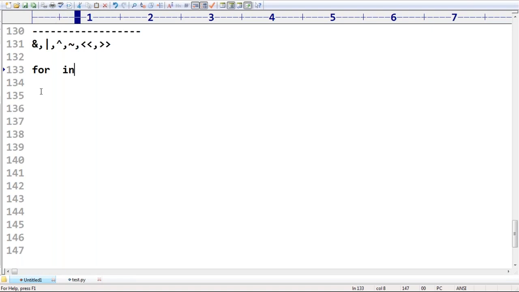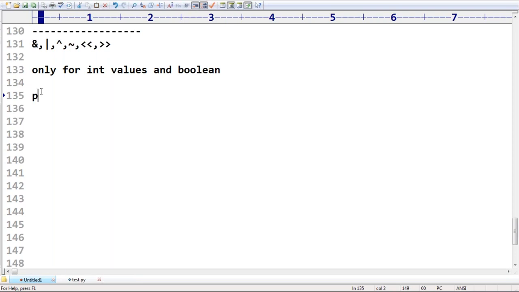These operators are applicable only for int values and the Boolean type. By mistake, if you try to apply them to any other type, immediately we are going to get an error. Remember that, sir. These operators are applicable only for Boolean and int values only.